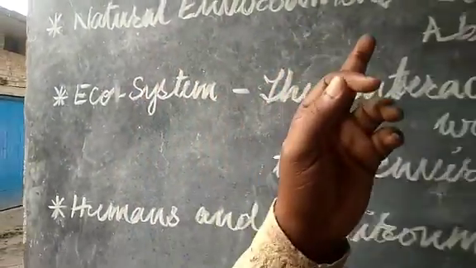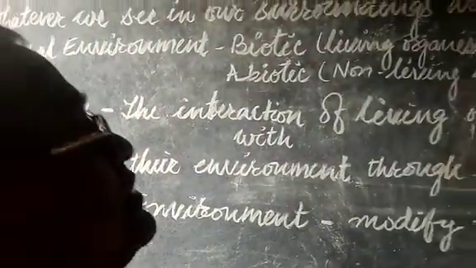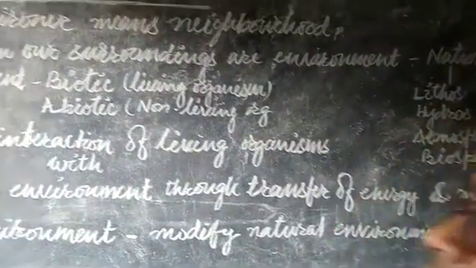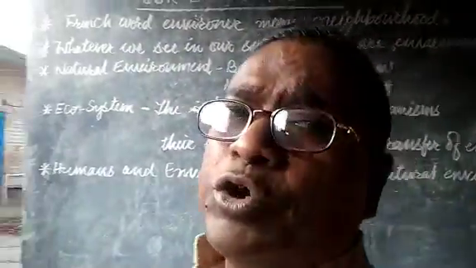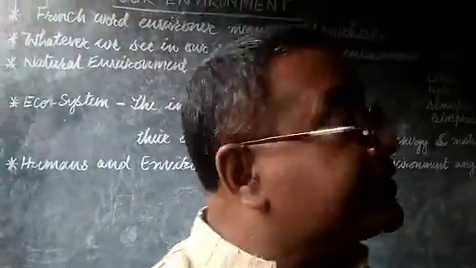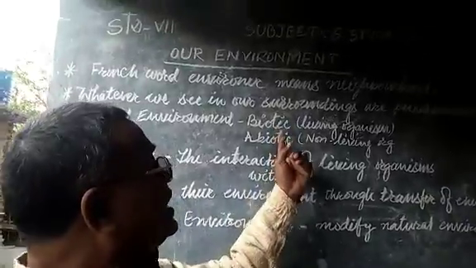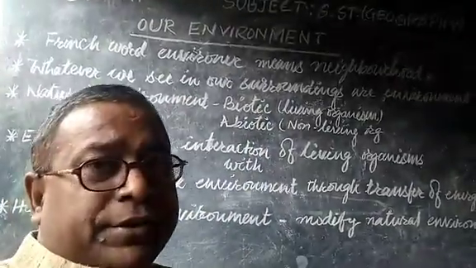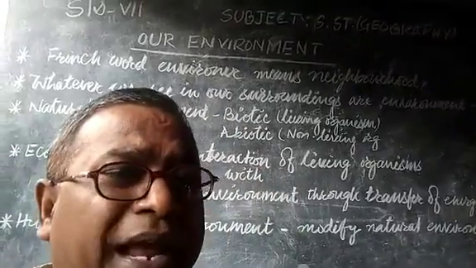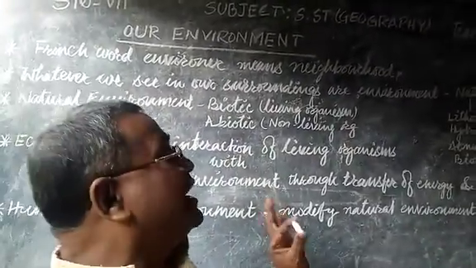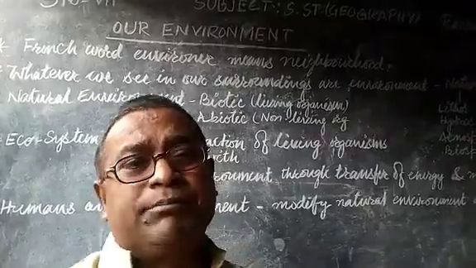Now, the next thing is the natural environment. The natural environment may consist of two components: biotic components and abiotic components. Biotic components are those made up of living organisms or living components.